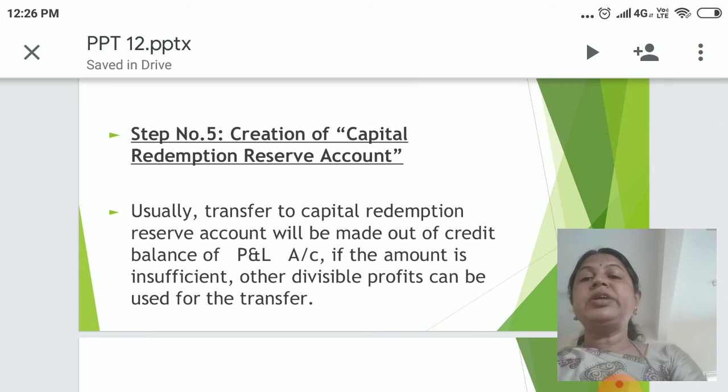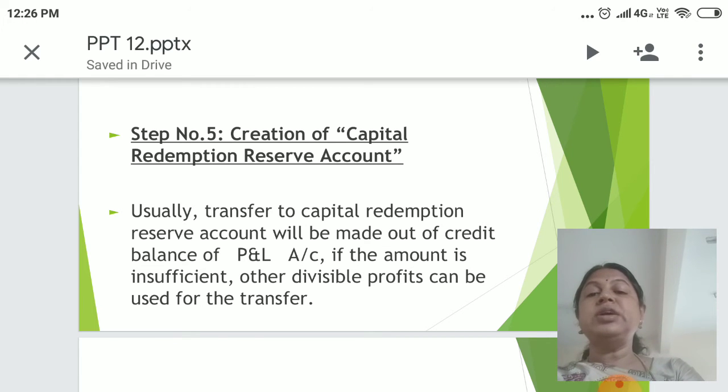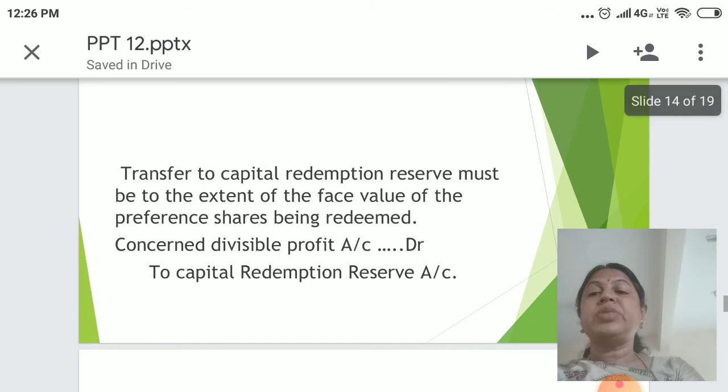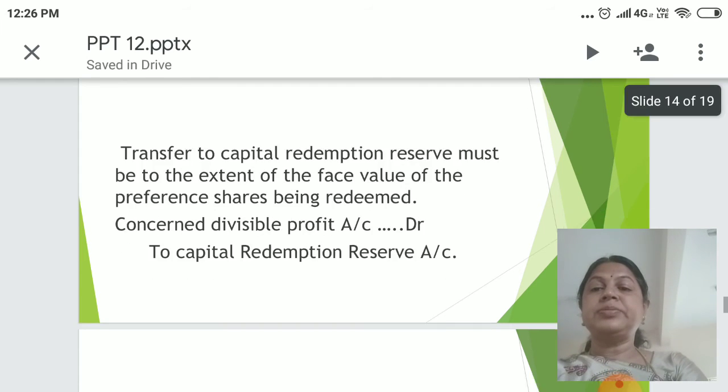Step number 5, creation of capital redemption reserve account. Usually, transfer to capital redemption reserve account will be made out of credit balance of profit and loss account. If the amount is insufficient, other divisible profits can be used for the transfer. Transfer to capital redemption reserve must be to the extent of the face value of the preference shares being redeemed. Concerned divisible profits account debit to capital redemption reserve account.